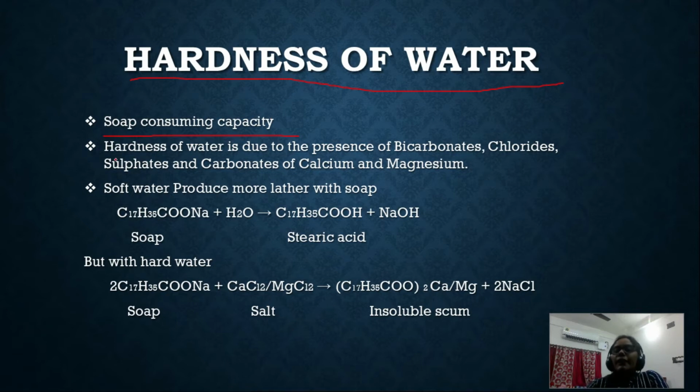Now, why is the water showing hardness? What are the responsible compounds causing the hardness of water? Hardness of water is generally due to the presence of bicarbonates, chlorides, sulfates and carbonates of calcium and magnesium. Generally calcium and magnesium bicarbonates, chlorides, sulfates, carbonates are the responsible compounds for the hard nature of the water.